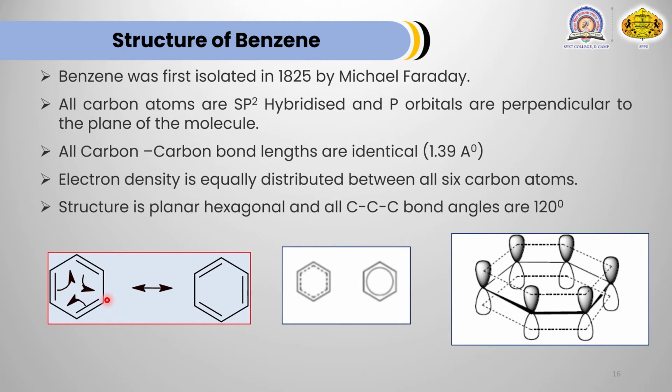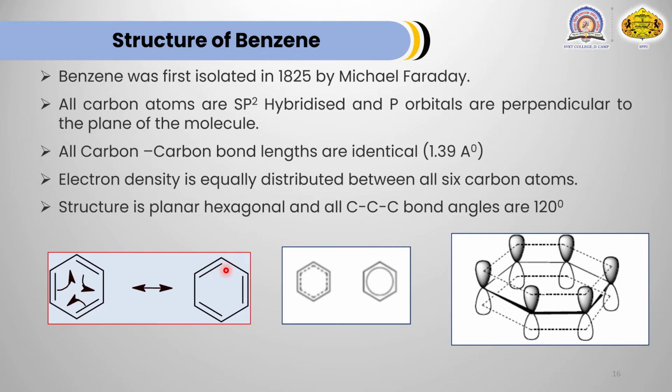At room temperature, these bonds are not stable; they are continuously delocalizing, and because of that their position is not fixed. Electron density is equally distributed between all 6 carbon atoms. The structure is planar, hexagonal, and all C-C-C bond angles are 120 degrees. If you calculate this bond angle, it is 120.